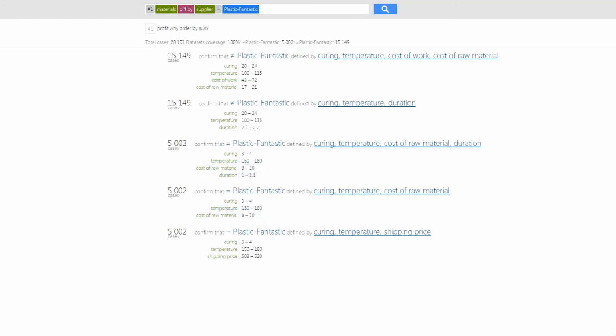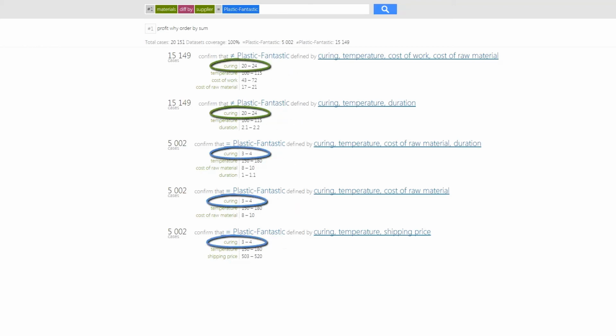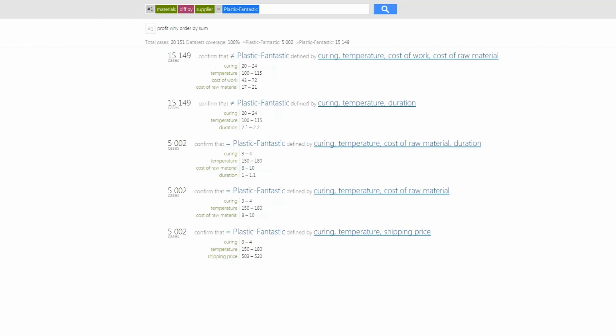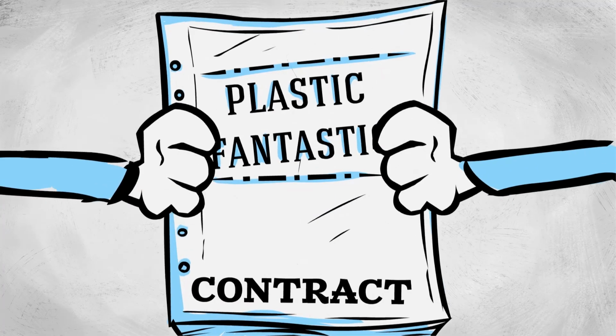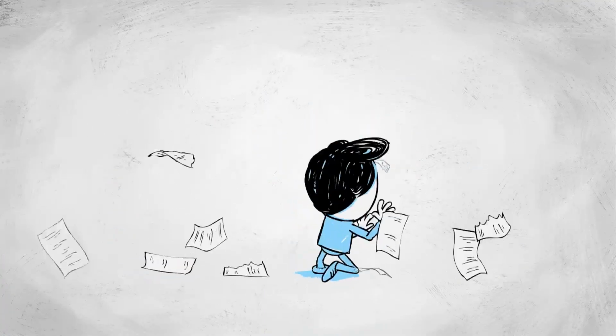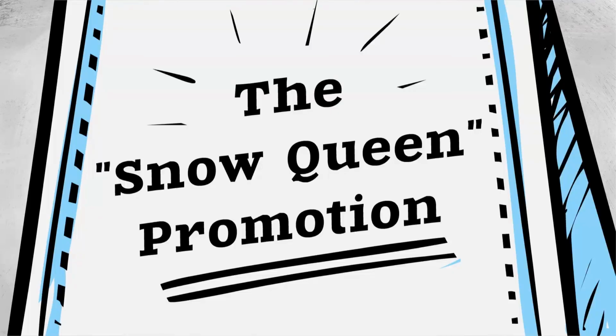It differs by the technology of its use. Higher foaming temperature as well as the curing time, which takes the most time of production, is shortened by 6 times. Well, it appears that Plastic Fantastic is a wonderful material if we want to cut the costs down. But there is one but. The quality of the end product is terrible. It's all clear now. We are renewing our contract with the previous supplier and continuing with the Snow Queen promotion.